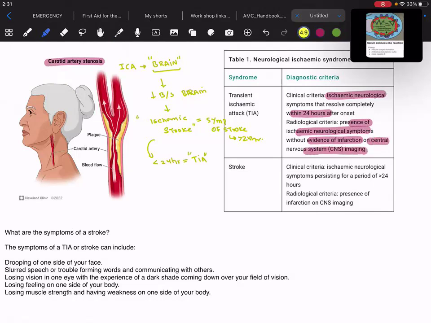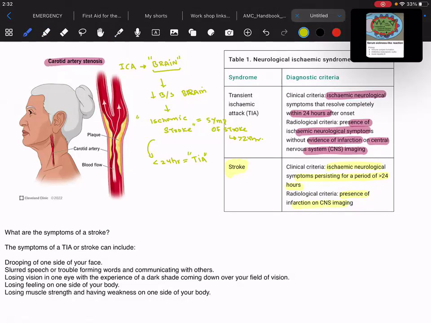That's very important. And the other one is stroke clinical criteria, where the ischemic neurological symptoms persist for more than 24 hours, and the neurological criteria may show the presence of infarction on the CNS imaging. That is mostly done with the CT scan. Rather, we go for the NCCT in such patients.